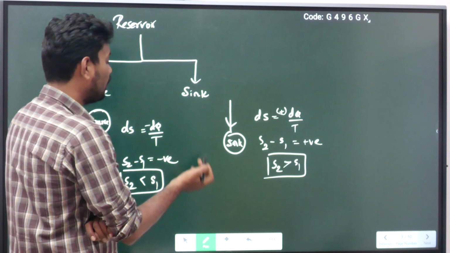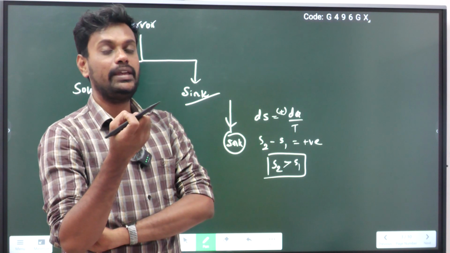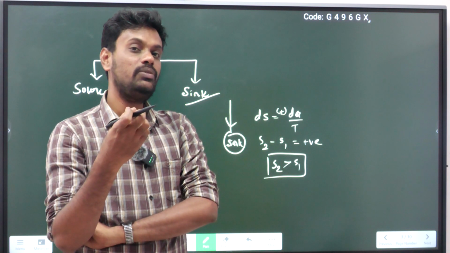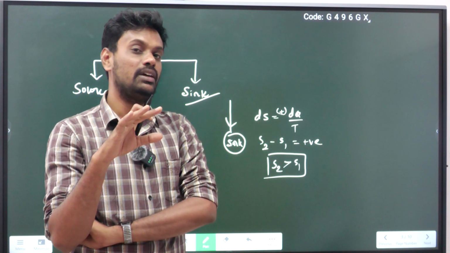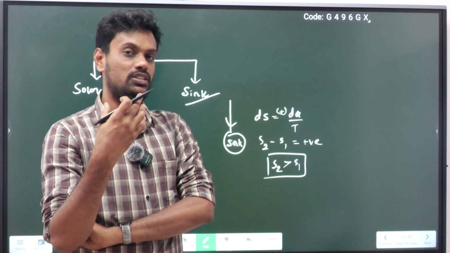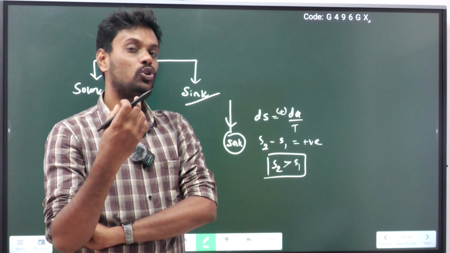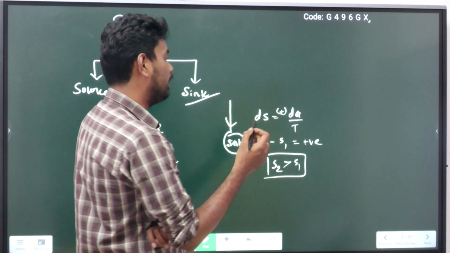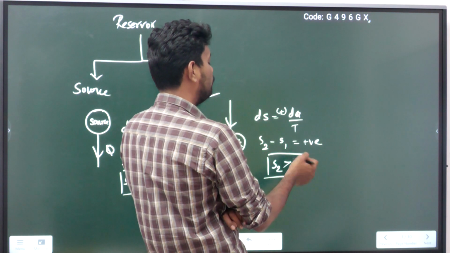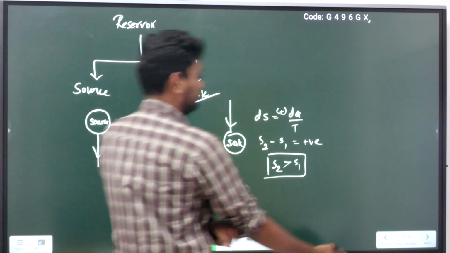Okay. Here, sink means what? It will receive the heat. Even though it is a thermal reservoir, sink is also a thermal reservoir only, even if it is receiving a large amount of heat, its temperature will never change, it will be at a constant level only. But as per our entropy concept, in the 3 cases we have seen, when any system receives heat, then the entropy change will be positive, right? So here ds is equal to dq by T, this term is positive, so S2 minus S1 is positive, S2 will be greater than S1. Okay, this also you do remember for entropy.